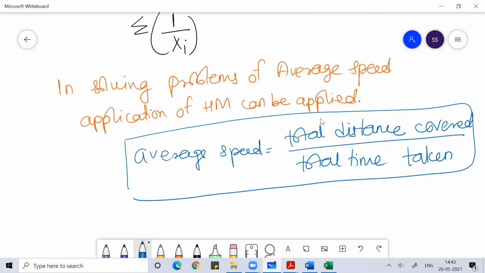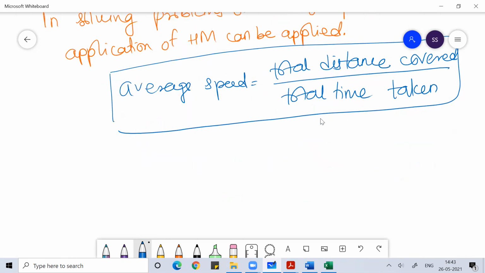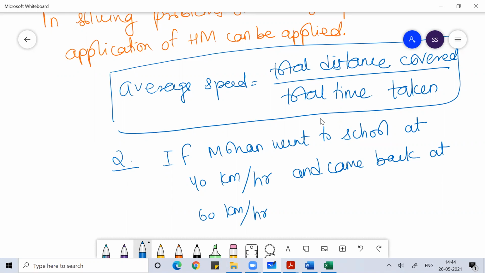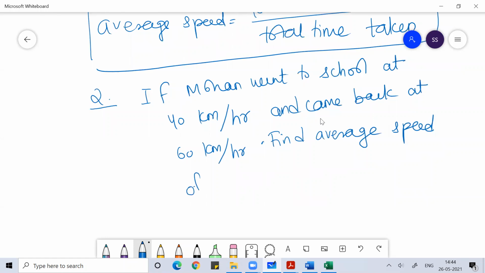When we work on the application of average speed, suppose you get a problem saying: if Mohan went to school at 40 kilometer per hour and came back at 60 kilometer per hour, find the average speed of Mohan.